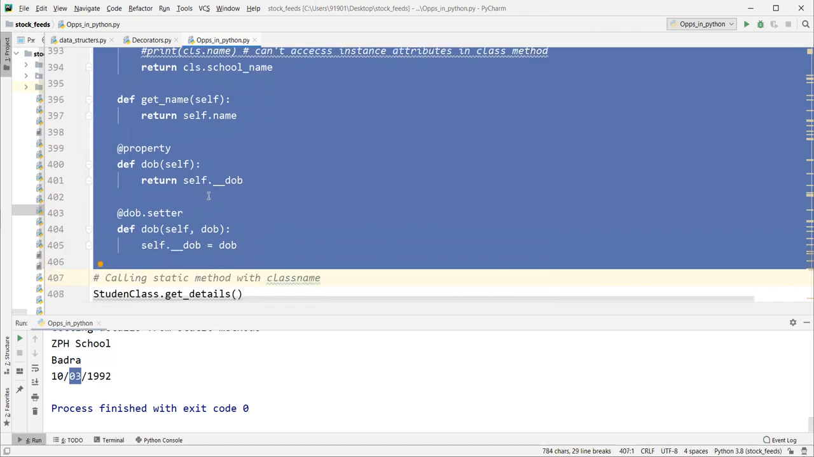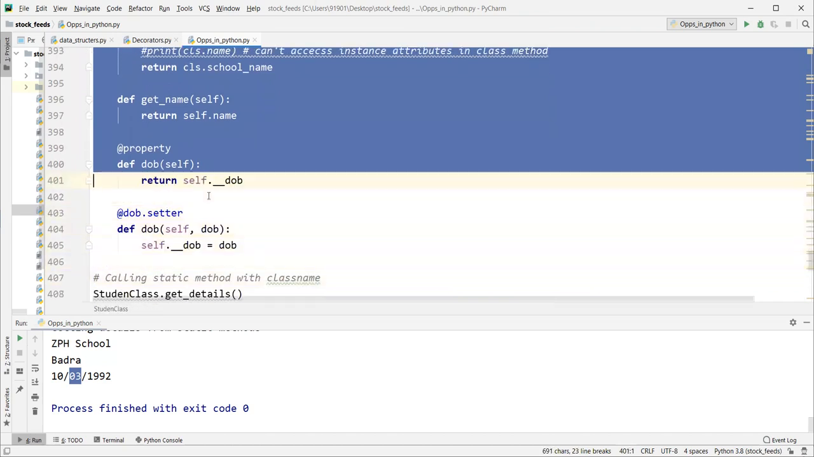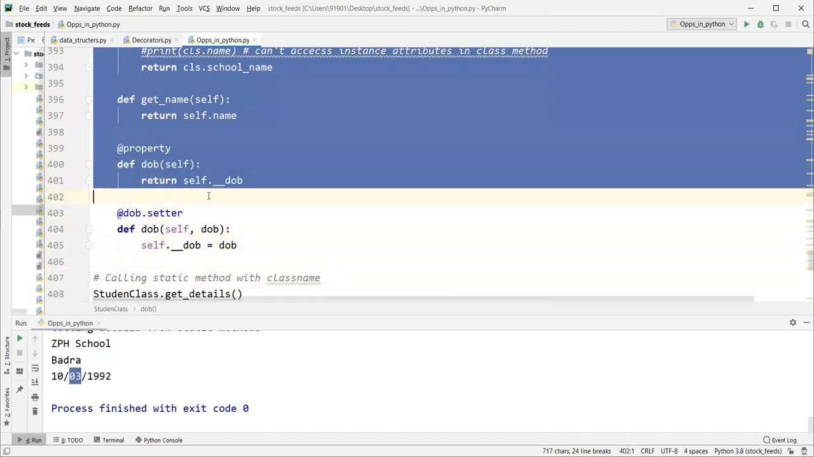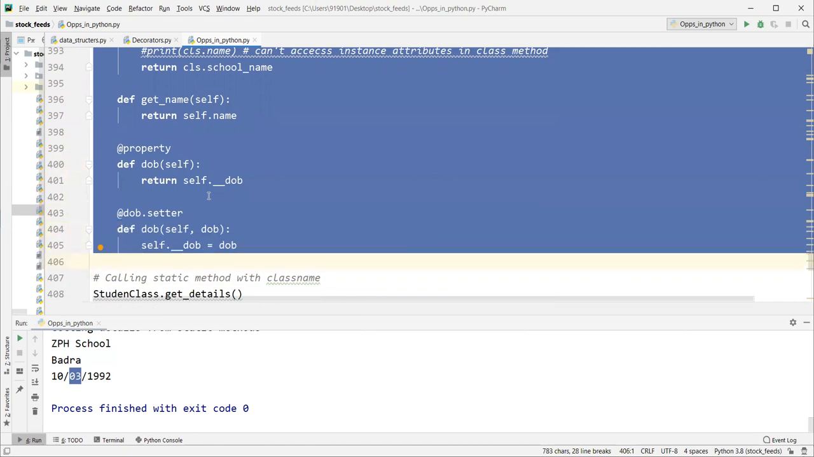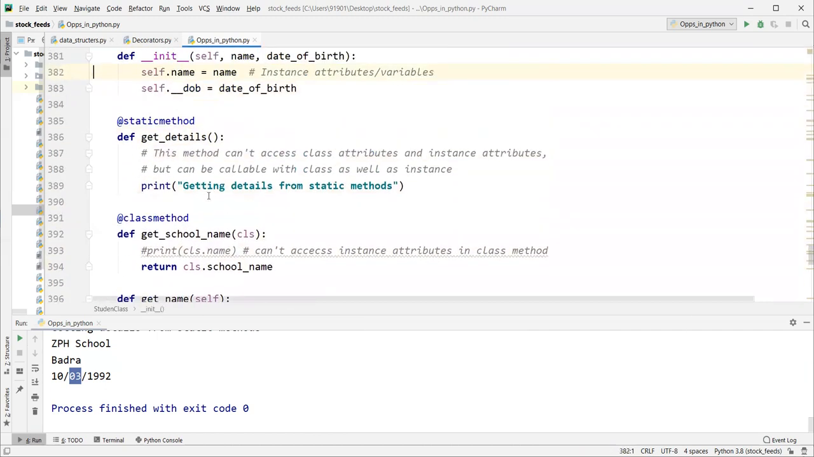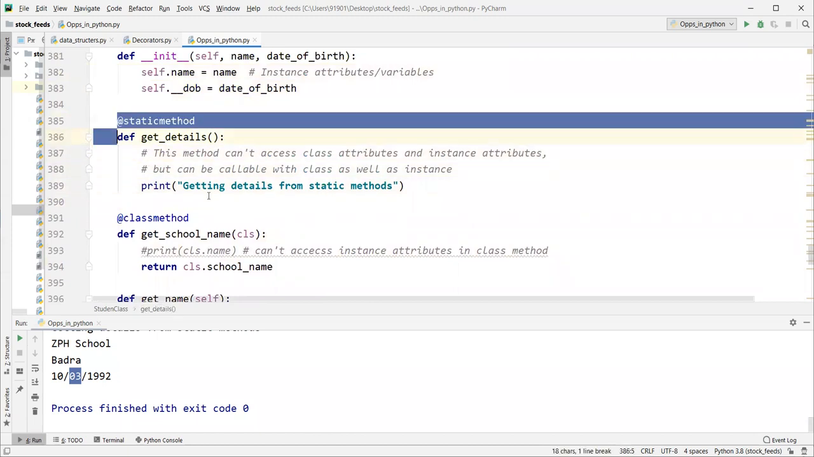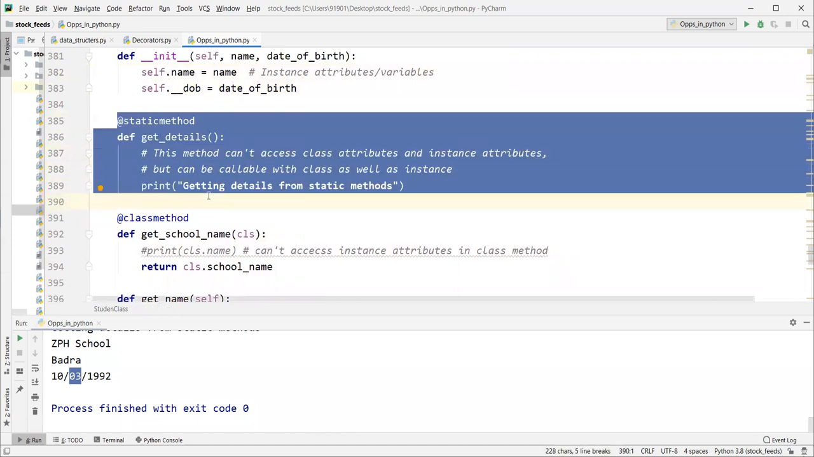So in reality, based on the requirement, we use the appropriate class or method. The basic funda is: if you are dealing with an instance, you go with instance methods. If you are dealing with the class attributes, go with the class method. If you are not dealing with the class or instance, we go with a static method. Okay?